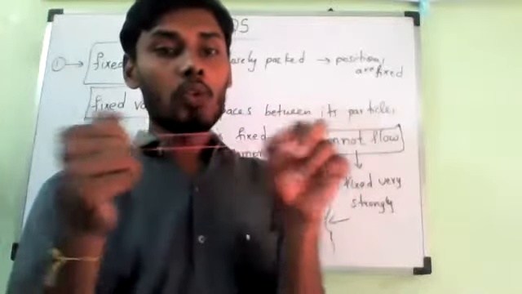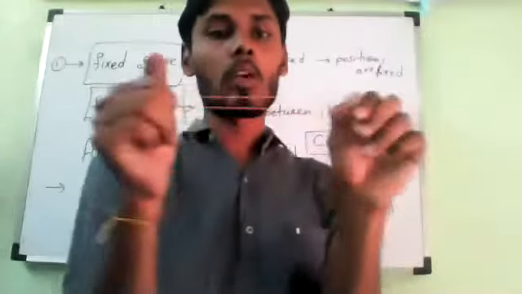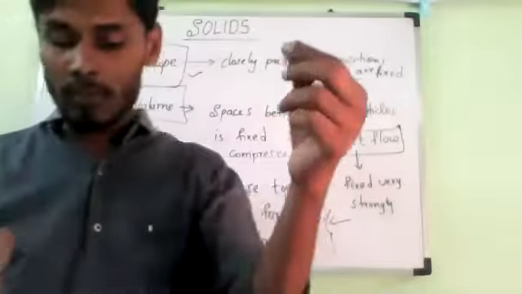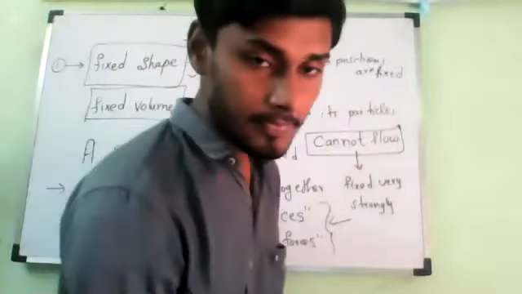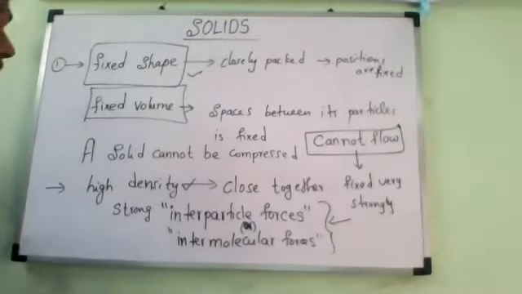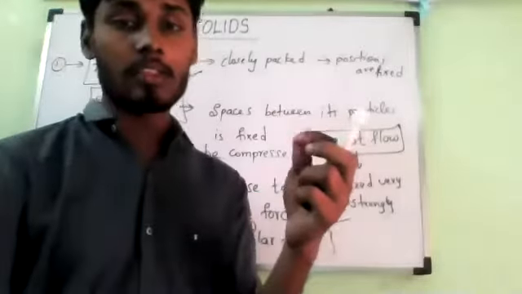Then why do we call it a solid? Answer my question. This is a logical question. Tell me, why do we call this a solid?